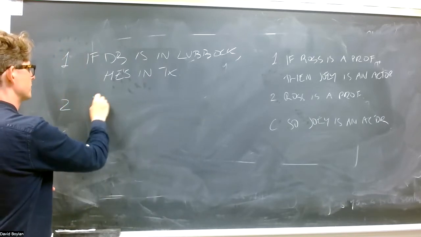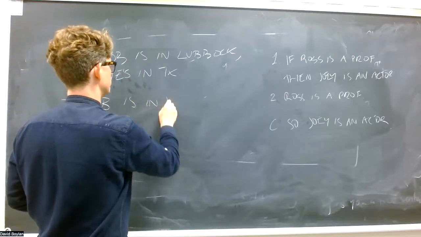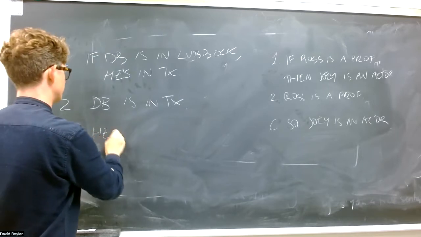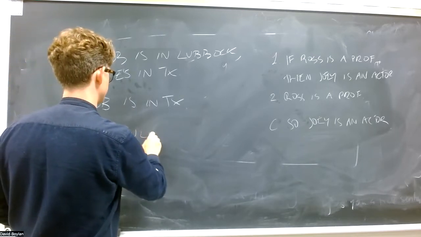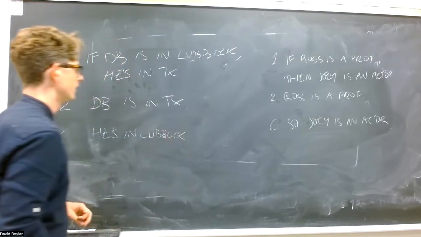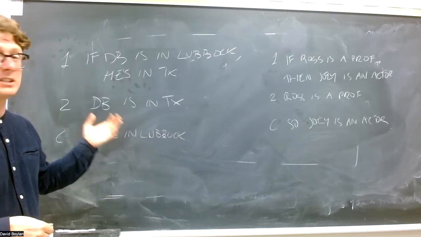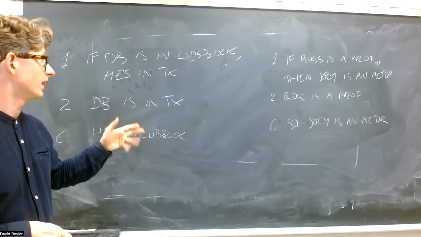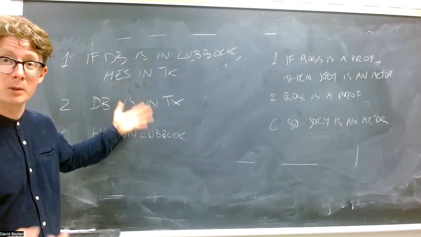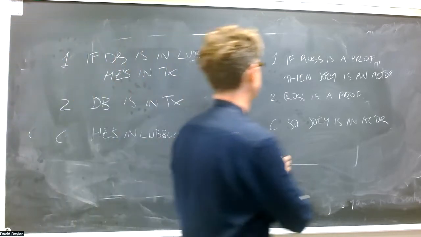So to do that, I'm just going to move around the bits of the argument a little bit. I'm going to change the premise. So here I'm going to say David Boylan is in Texas. And I'm going to change the conclusion to he's in Lubbock. So hopefully, as you can recognize by now, this argument is not valid when I switch things around. And the reason is because, even if I'm in Texas, obviously there are other places I could be apart from Lubbock. So that's an invalid argument.